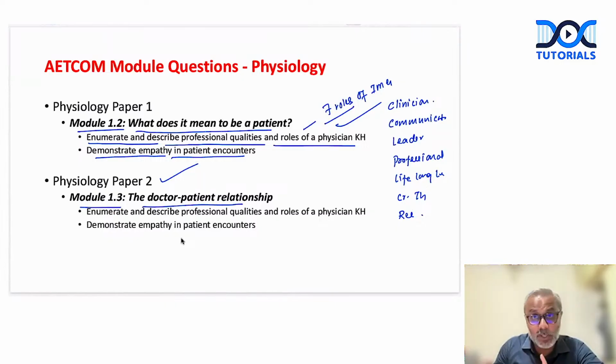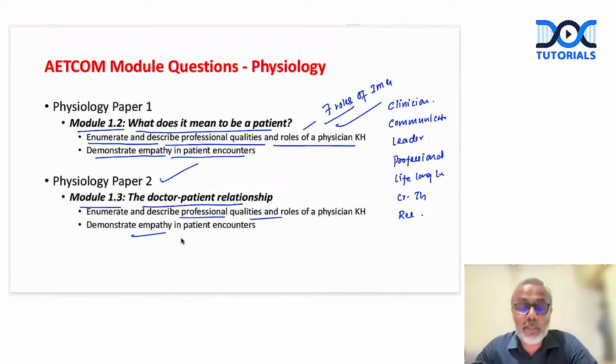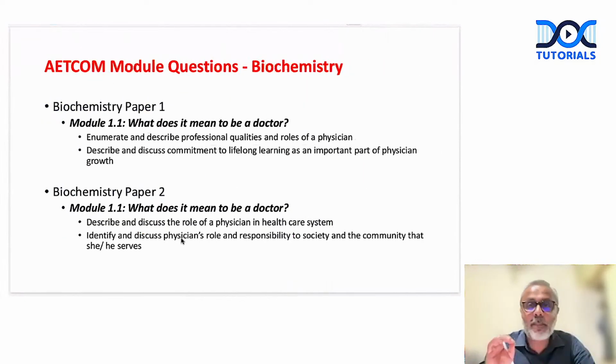Here again, the professional qualities and roles of a physician and also empathy in patient encounters. So module 1.2 and 1.3 are asked in paper 1 and paper 2 in physiology. Similar to this, we have biochemistry where module 1.1 will be asked.